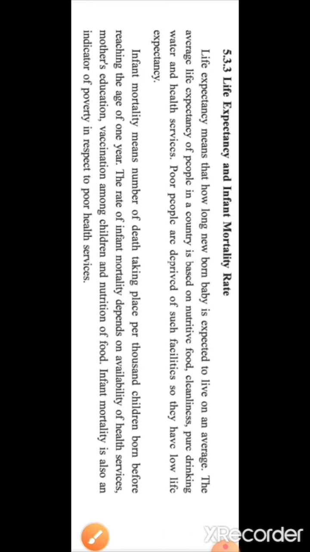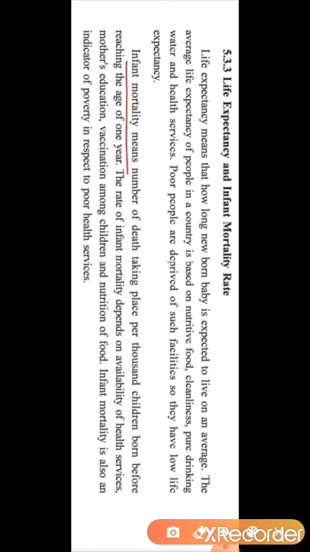So here it shows how many children are dying before the completion of 1 year. It is counted per thousand. I will repeat, infant mortality rate means the number of children dying before the completion of 1 year, and it is counted per thousand.